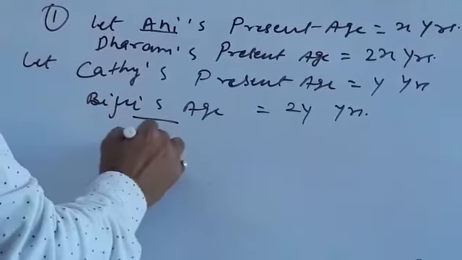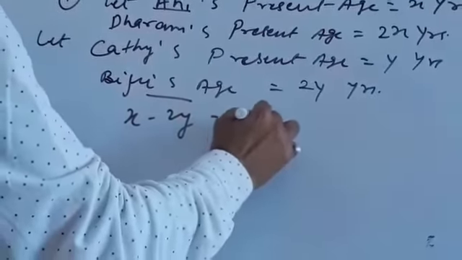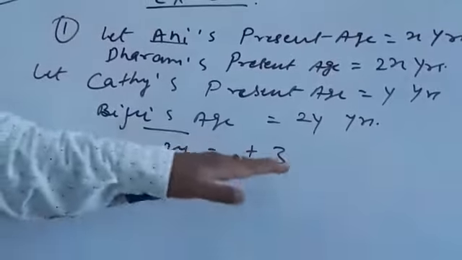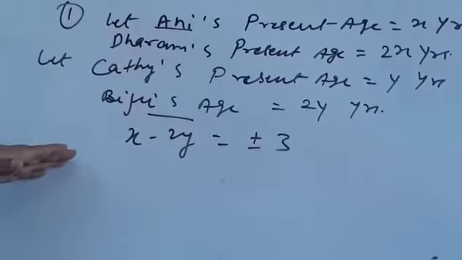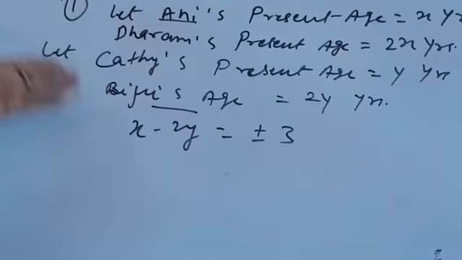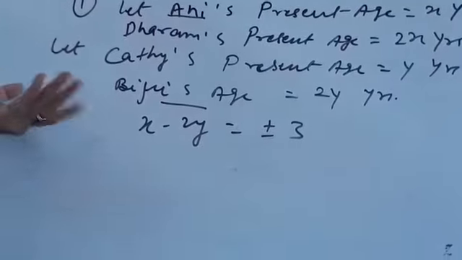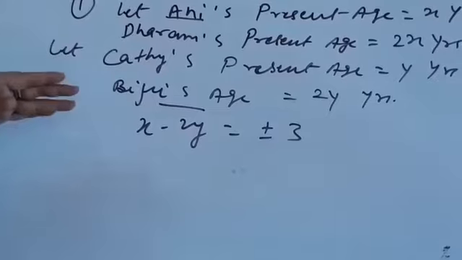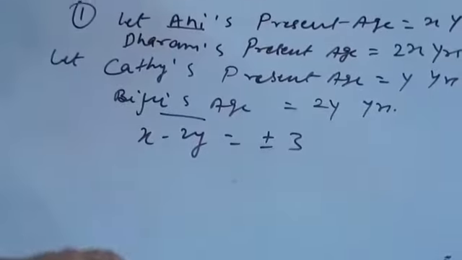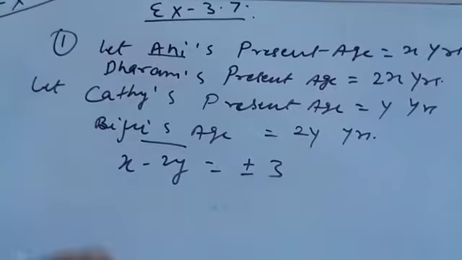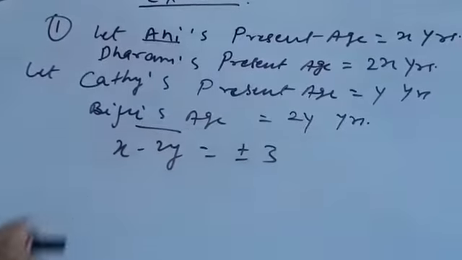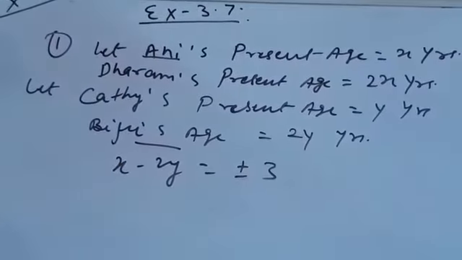So we'll write x minus 2y equals plus minus 3. Why is it written plus minus 3? It means you have shown the two situations, because it is not clear who is bigger, Ani or Biju. No idea is given in the question, so both positions would be possible.